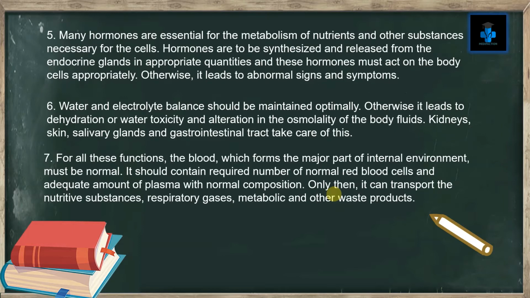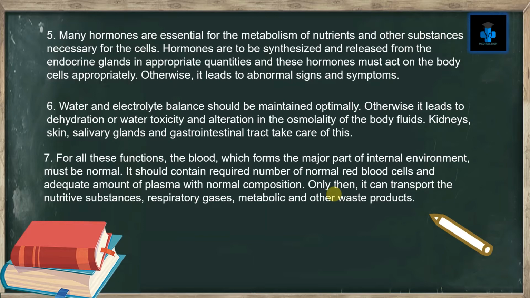Number 5. Many hormones are essential for the metabolism of nutrients and other substances necessary for the cells. Hormones are to be synthesized and released from the endocrine glands in appropriate quantities, and these hormones must act on the body cells appropriately. Otherwise, it leads to abnormal signs and symptoms.